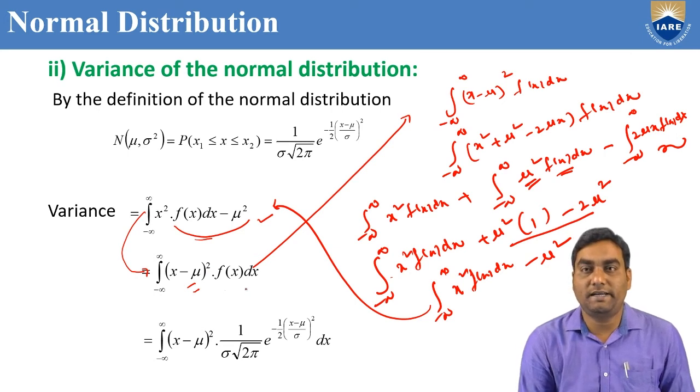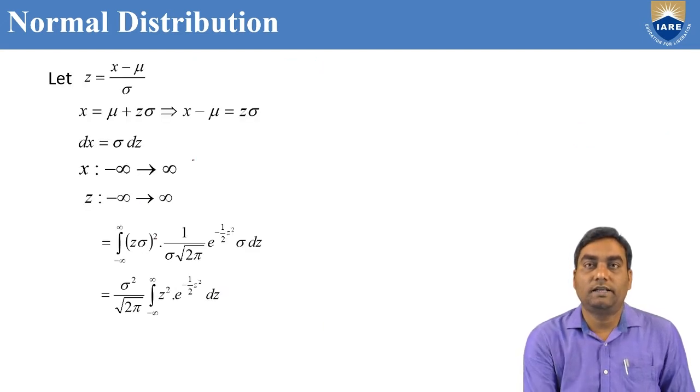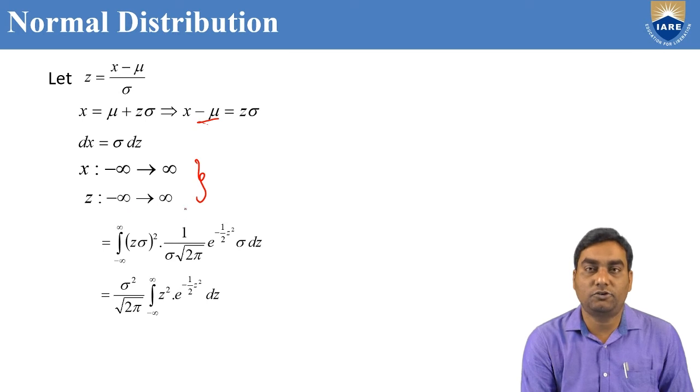Now the same concept, where f of x is our normal distribution formula, 1 by sigma root 2 pi e power minus 1 by 2 into x minus mu by sigma whole square dx. Now you can change in terms of z by taking x minus mu by sigma equal to z. That means x equals mu plus sigma z. When mu comes to the left side, x minus mu equals sigma z, dx equals sigma dz. The x limits are minus infinity to infinity, then the z limits are also minus infinity to infinity. You substitute all these values in the previous integration.